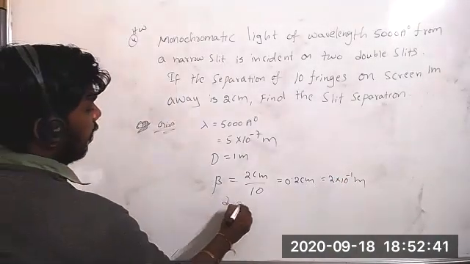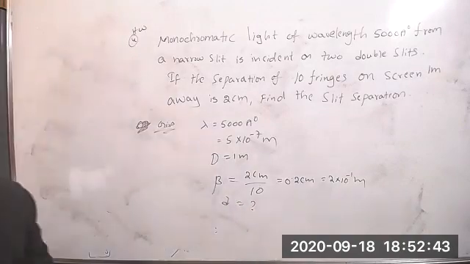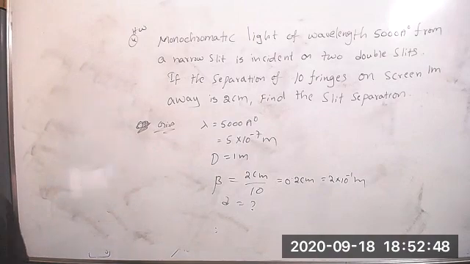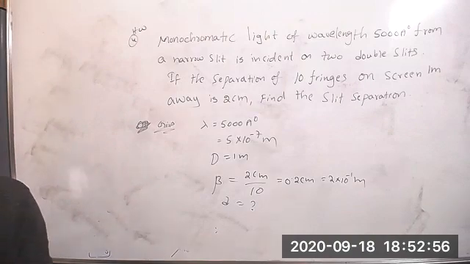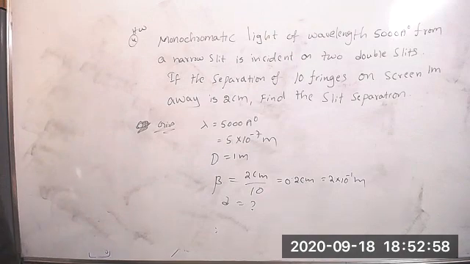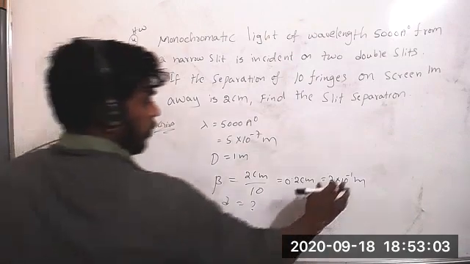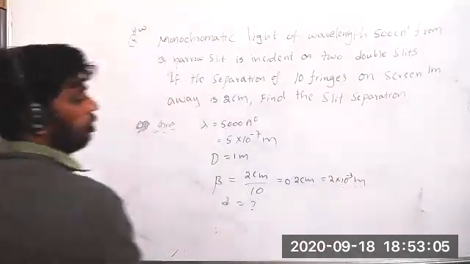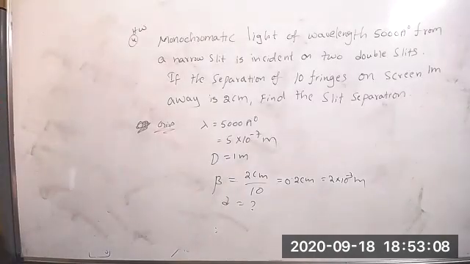Small d, how much? You can calculate now because you have the formula. Beta is 2 into 10 power minus 3 meters, sir. Yes. Then calculate small d. You have the formula; basing on that, try to calculate it.